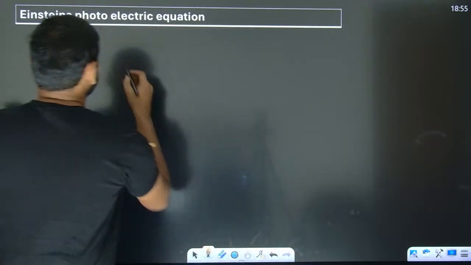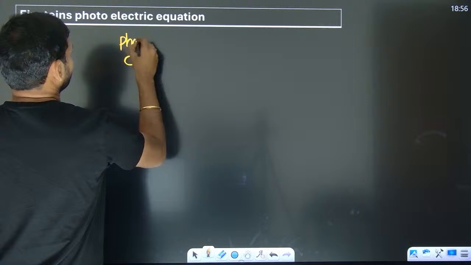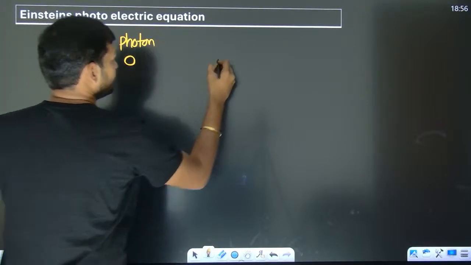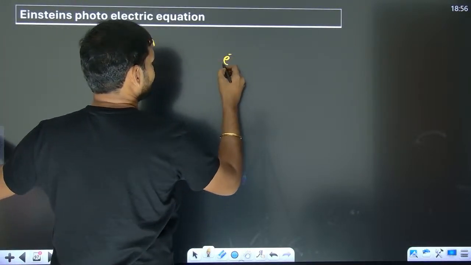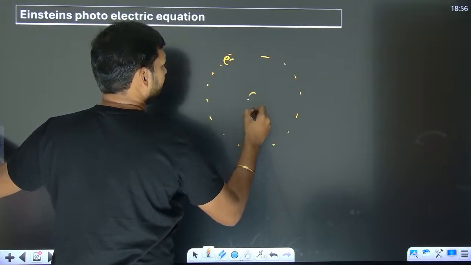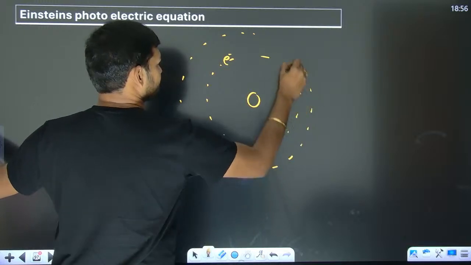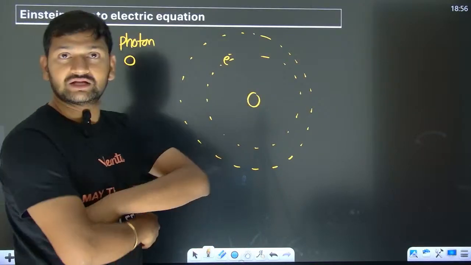Let me draw it. This photon is going to go and strike an electron. It might be an electron in the outermost orbits, or in the innermost orbits, whatever might be the case.